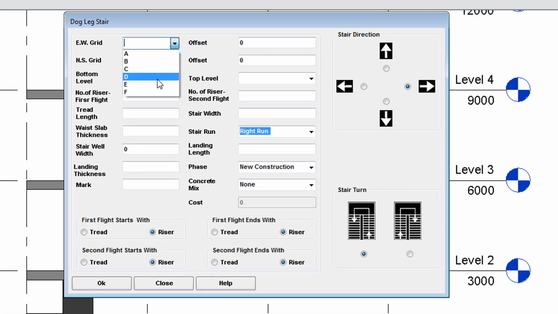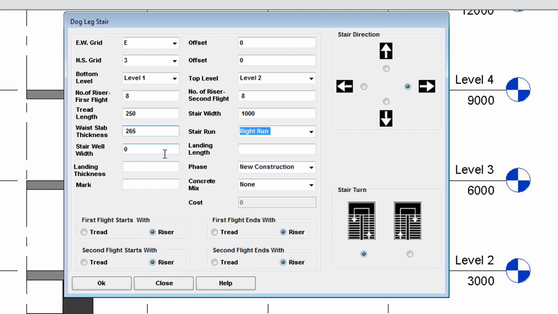Select level 1 and level 2 for the bottom and top level. Suppose this stair has 8 rises in the first flight and 8 rises in the second flight. Let the tread length be 250 and stair width 1000. Waist slab thickness is 265. The stair has the right run.